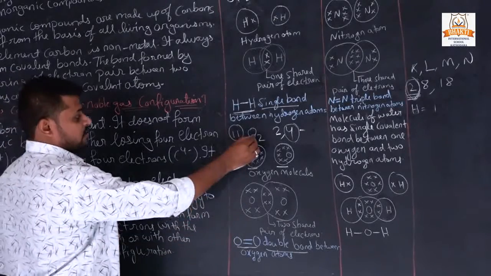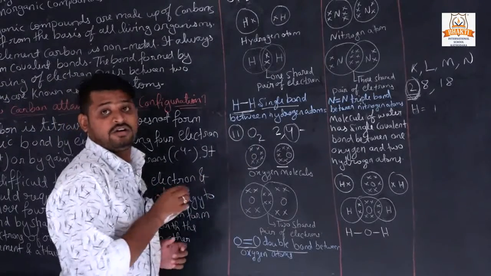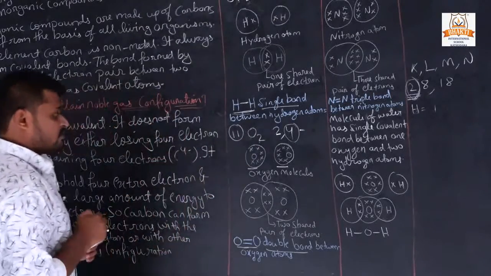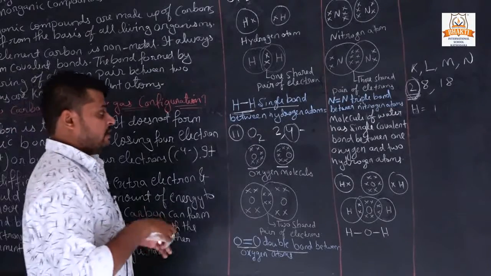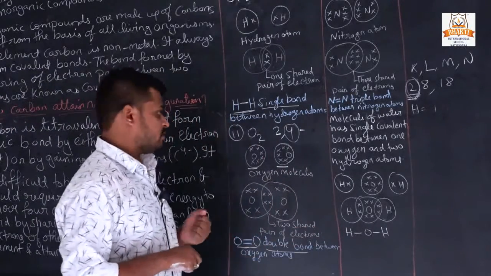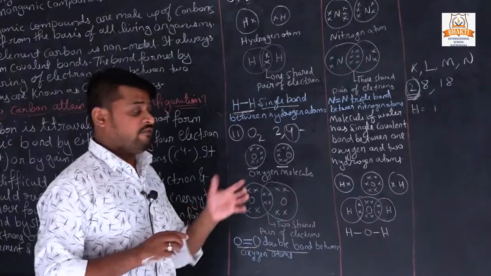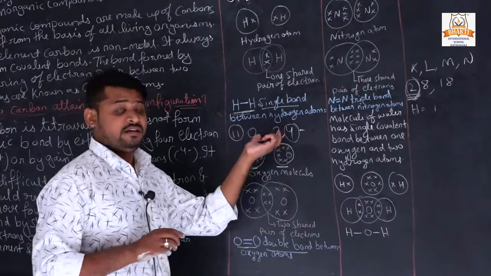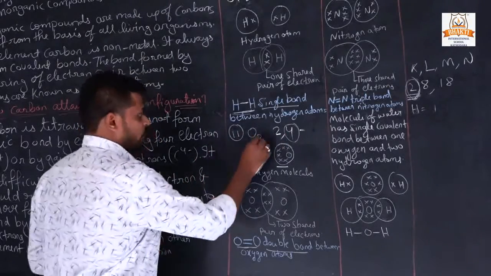That's why we write O2. We do not write only O when writing any chemical equations. When it is free, we always write O2.